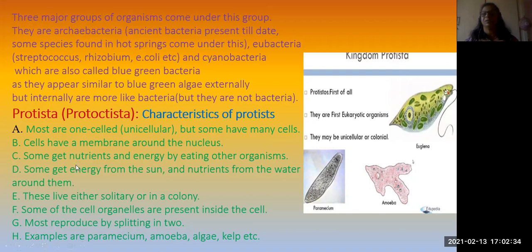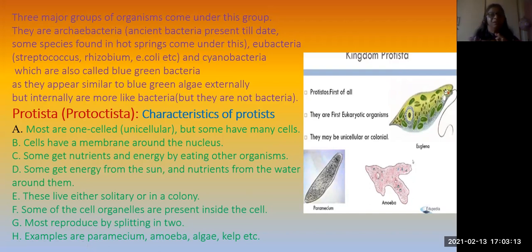Kingdom is what? Protista. These are the characters of Protista. Mostly they are unicellular, and they are eukaryotes, not prokaryotes. They are all eukaryotes, and some are multicellular also. Very few organisms in Protista are multicellular. And cells have a proper nucleus, a membrane-bounded nucleus.